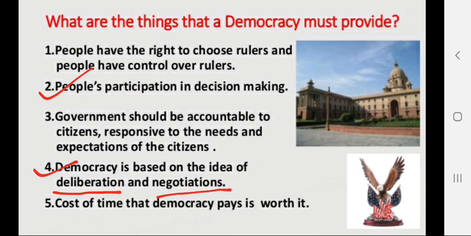A long debate goes on, and sometimes committees are formed to take some decisions, and important issues are discussed there. Then voting takes place, and after voting, the most accepted decisions are taken. Or you can say that whenever any bill is to become a law, if the majority of the people give their approval, then that bill will become law.